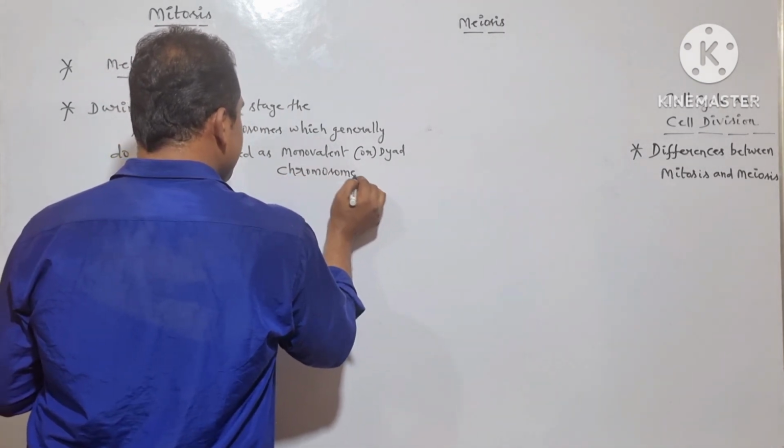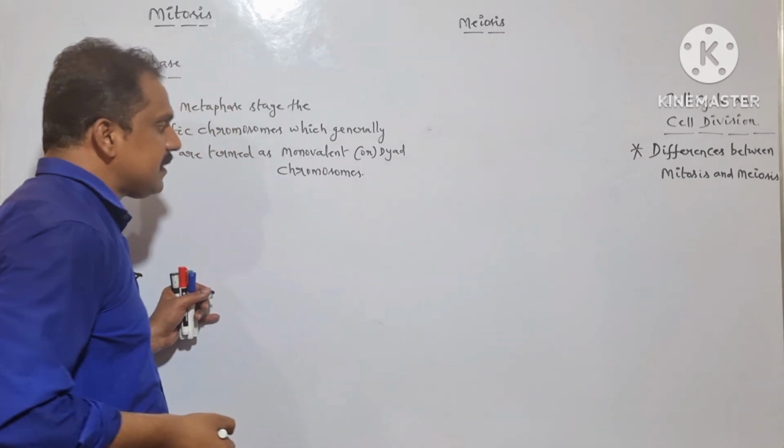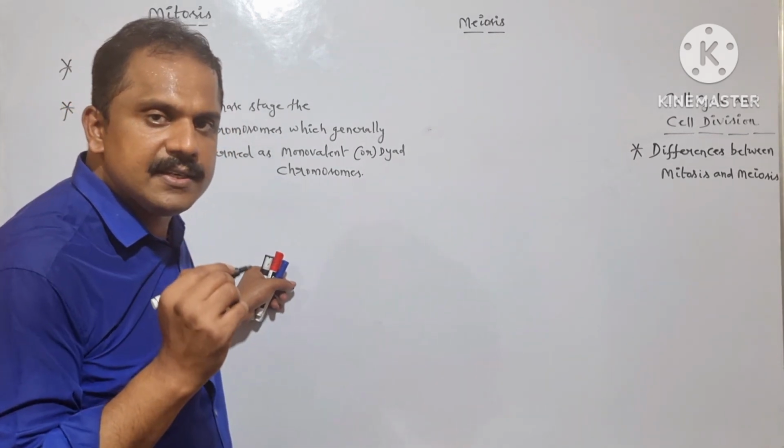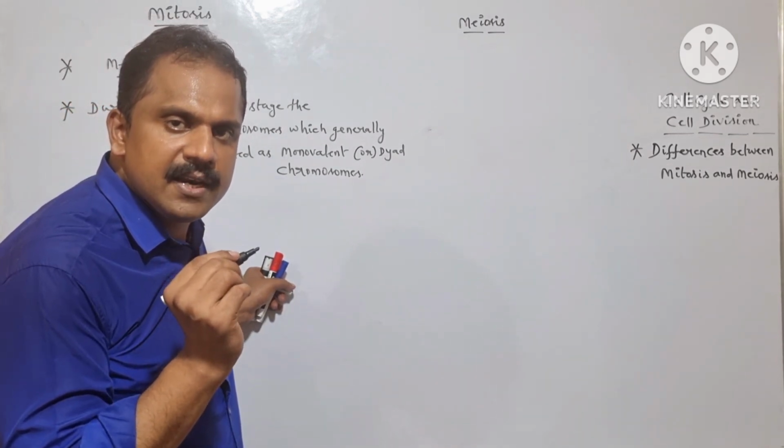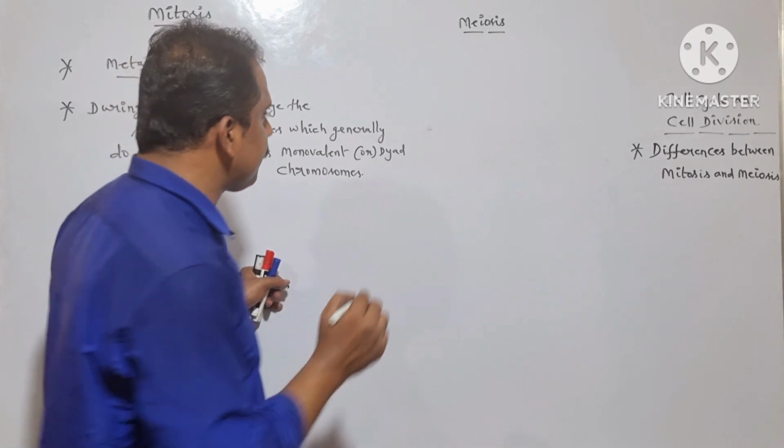But whereas in case of meiosis, during the metaphase stage, the specific chromosomes which generally do exist, here they are termed as bivalent or tetrad chromosomes.